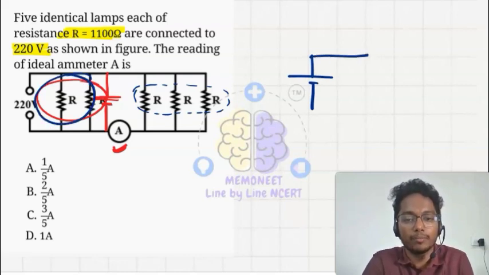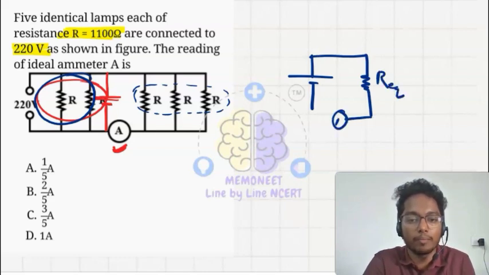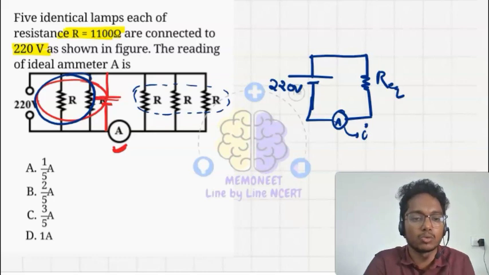So what will my circuit be now? This is one resistor with the value R equivalent, and here an ammeter is there, and here is the battery, which is 220 volt. So I can find the value of current and answer the question. There is no need of these 2 resistors.